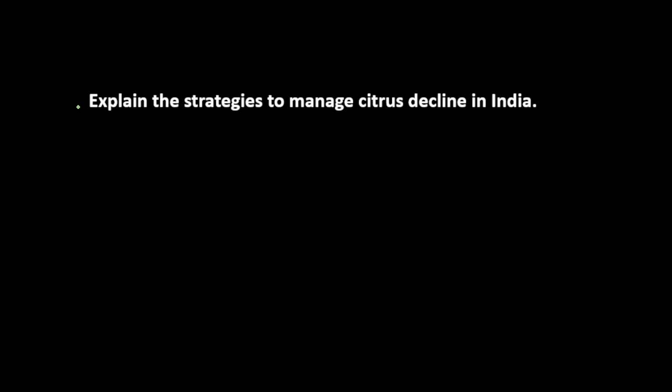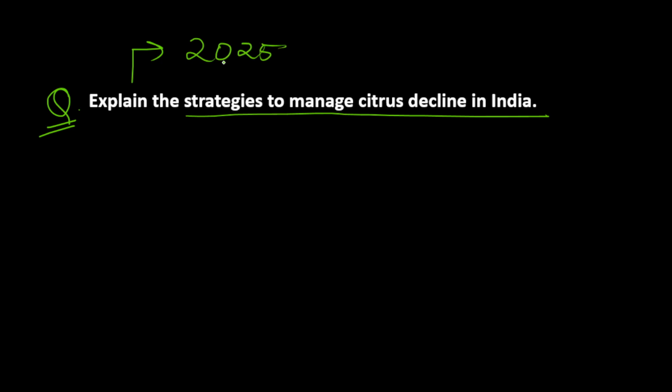So today we are going to discuss the next question of our agriculture optional answer writing practice series. And the question for today is, explain the strategies to manage citrus decline in India. This question was asked in this year's agriculture optional paper of UPSC Civil Services examination, that is in 2025. So let's see how we can approach the answer.